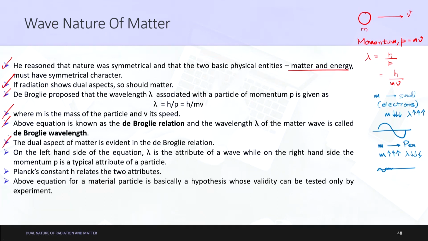Now let us try to understand whatever I just explained to you on the right hand side, which will be explained here. On the left hand side of the equation, lambda is the attribute of a wave, while on the right hand side the momentum p is a typical attribute of a particle. What does it try to say? Let me try to explain it to you here. It is written lambda is equal to h upon p, right? If seen clearly, you can see that on the left hand side of this, lambda denotes your wave nature.